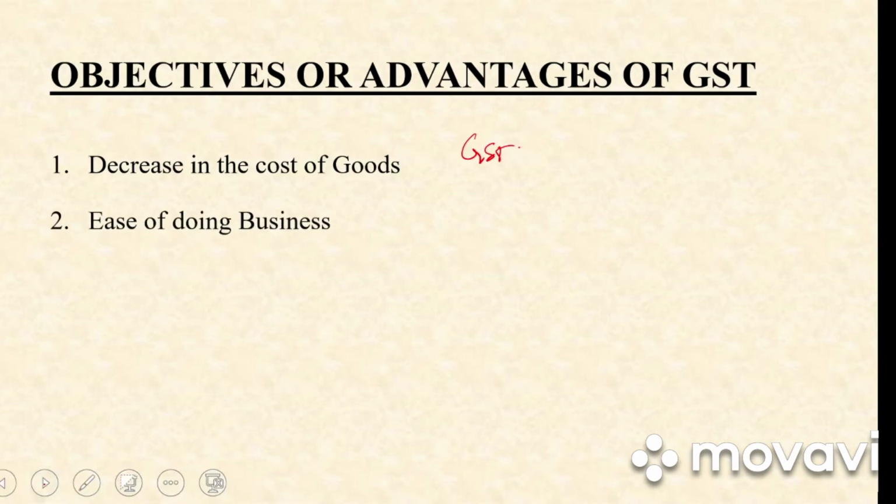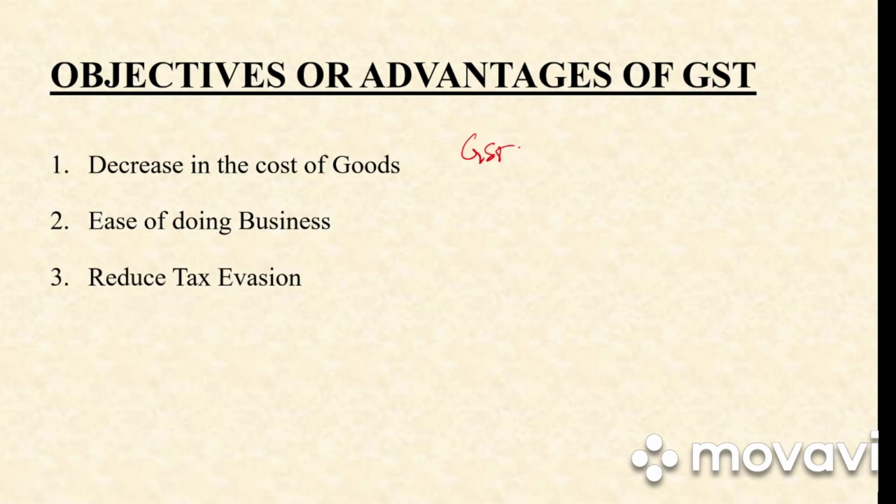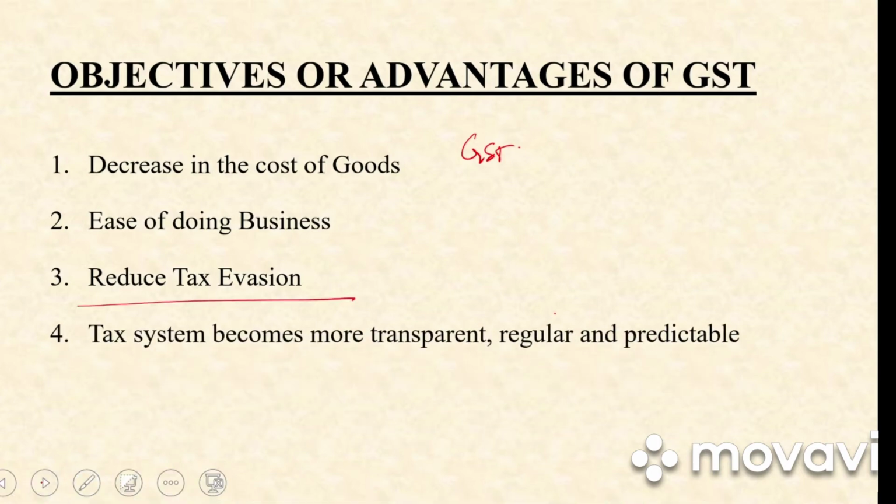Next we have ease of doing business. So business has become very easy because GST has come into force. And GST also harmonizes tax administration between center and states, because of which it is easy to do the business. Next we have reduced tax evasion. So before, people used to find ways to reduce their tax and not pay tax to the government. But after GST has come into force, there is electronic return filing and assessment, which reduces the tax evasion. And last we have tax system has become more transparent, regular and predictable.